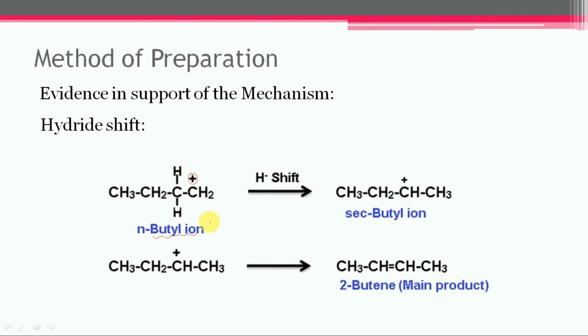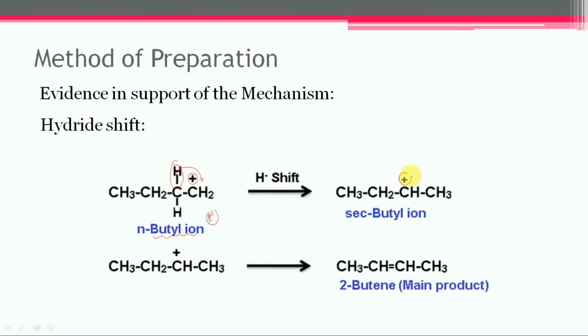This n-butyl carbocation is basically a primary carbocation, and it will undergo a 1,2 hydride shift. In this case H minus will shift from carbon number 1 to 2.